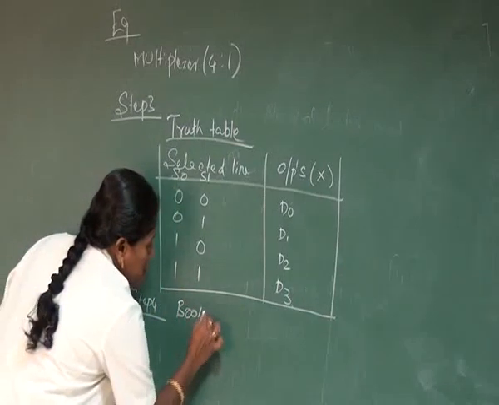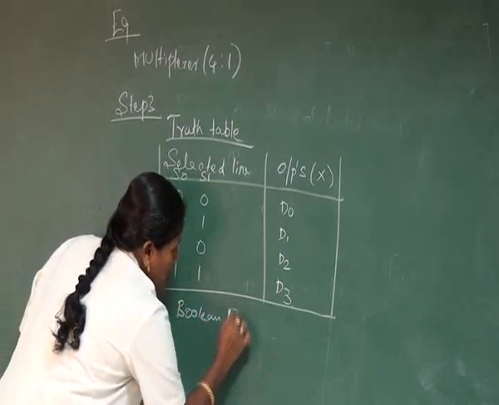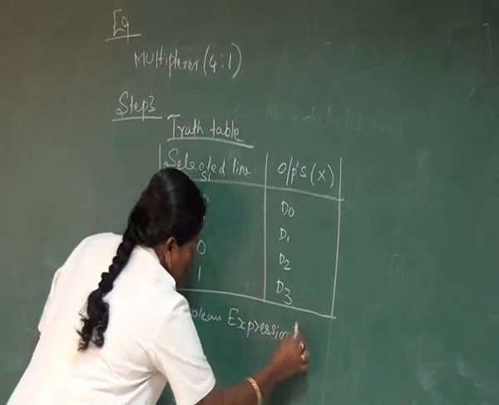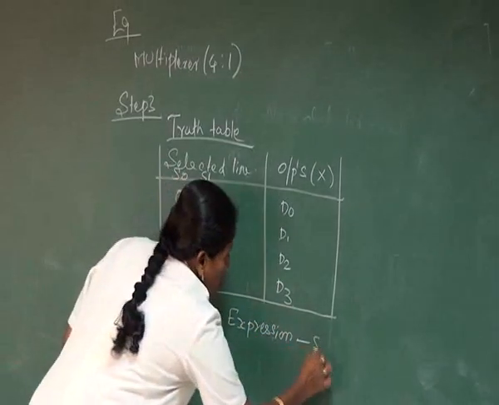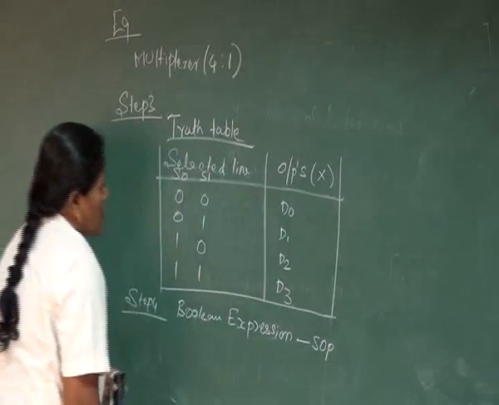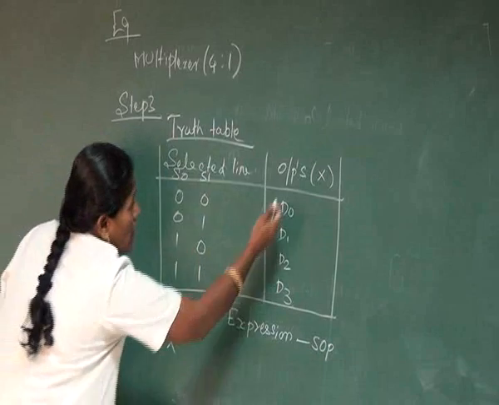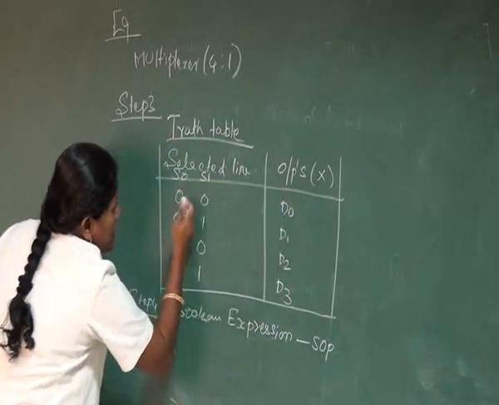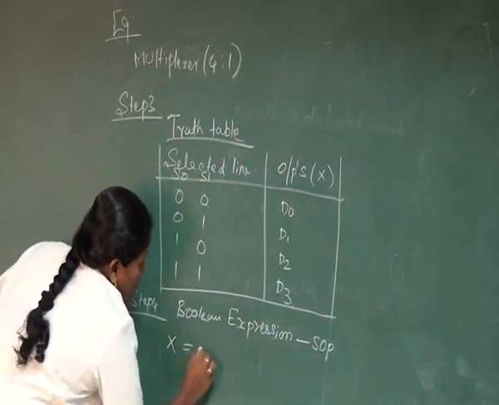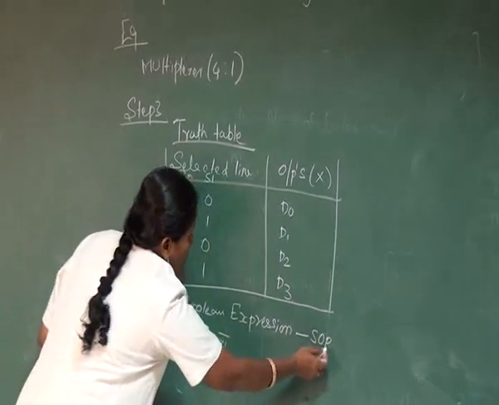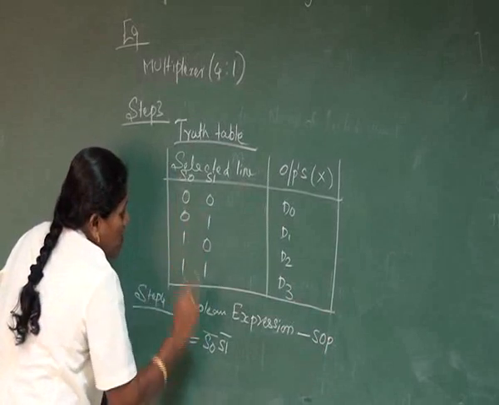Writing a Boolean expression in the form of SOP. First I write the answer for X. D0 will be selected by S0 and S1, which is nothing but S0 bar and S1 bar, because in SOP all the data should be in one form.